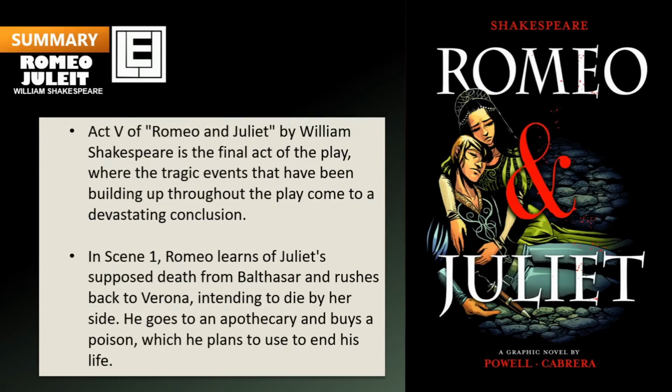Act 5 of Romeo and Juliet by William Shakespeare is the final act of the play, where the tragic events that have been building up throughout the play come to a devastating conclusion. In Scene 1, Romeo learns of Juliet's supposed death from Balthasar and rushes back to Verona, intending to die by her side. He goes to an apothecary and buys a poison, which he plans to use to end his life.